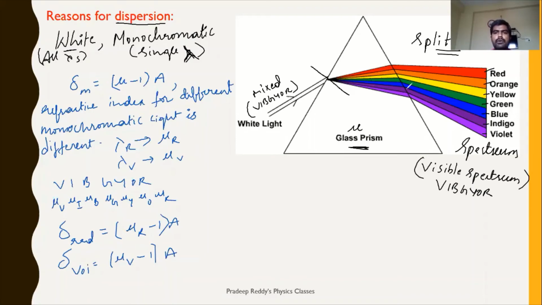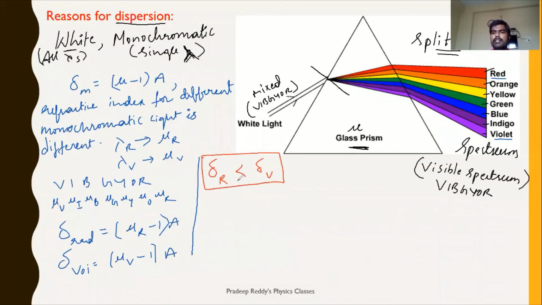So deviation will be greater for violet and less for red. Very important point you should remember. Deviation of red is less than deviation of violet.